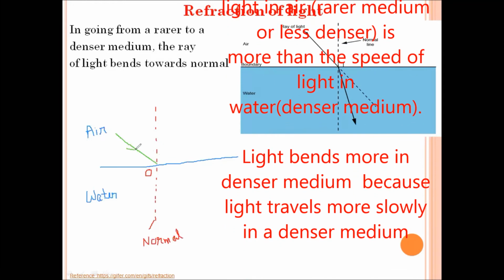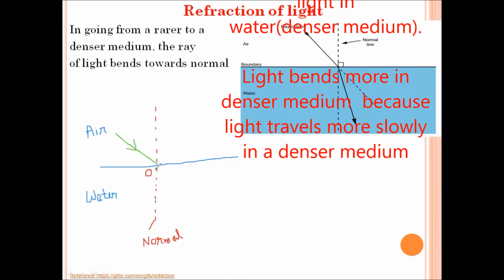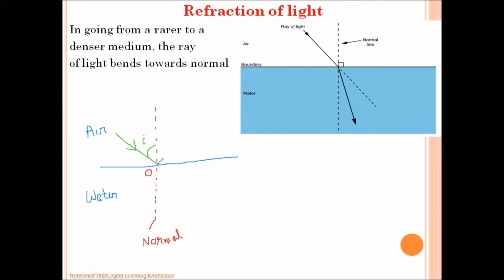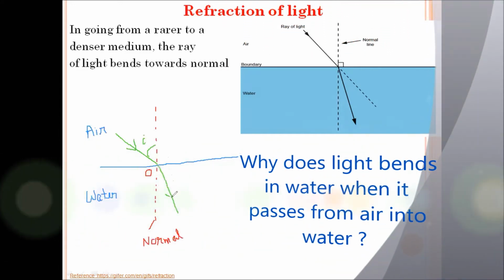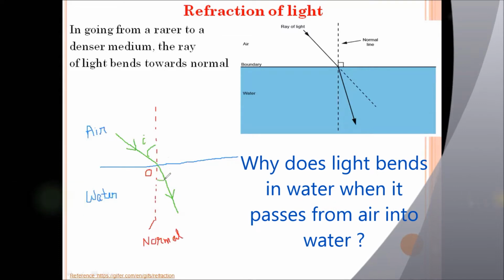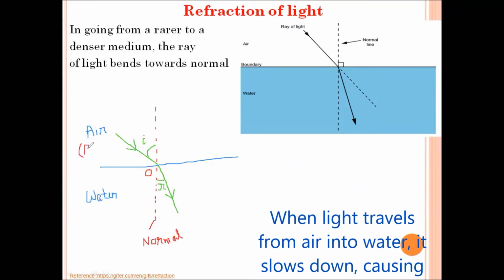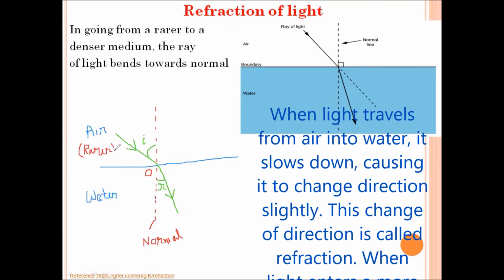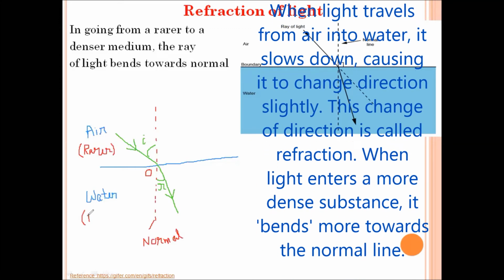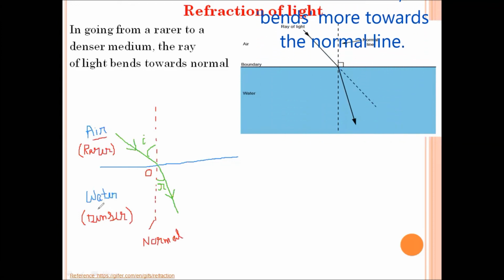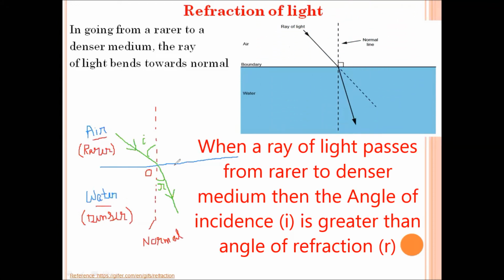If a ray of light is incident at point O, making an angle I, then it bends towards the normal when it enters water at an angle R. Here this medium air is rarer as compared to medium water. This medium water is denser. We can compare that medium air has less density as compared to medium water.